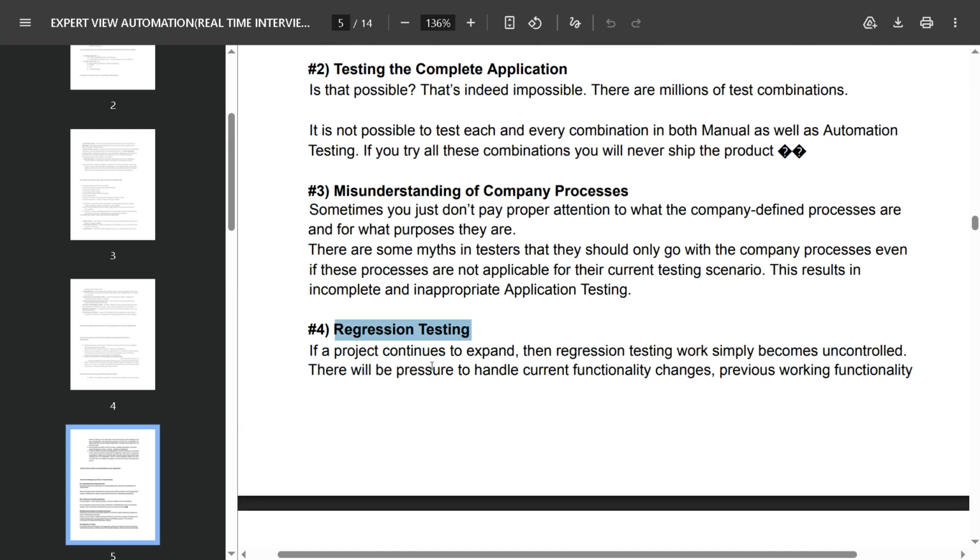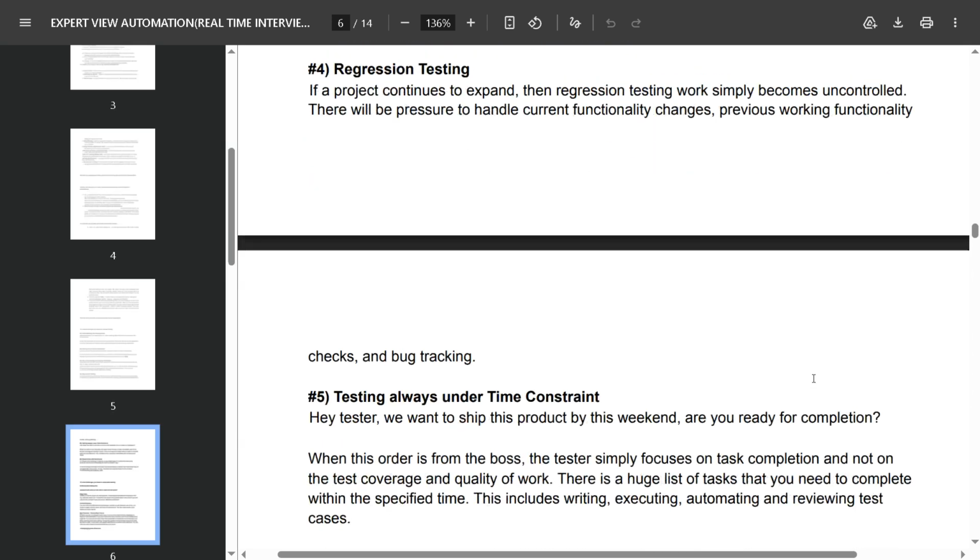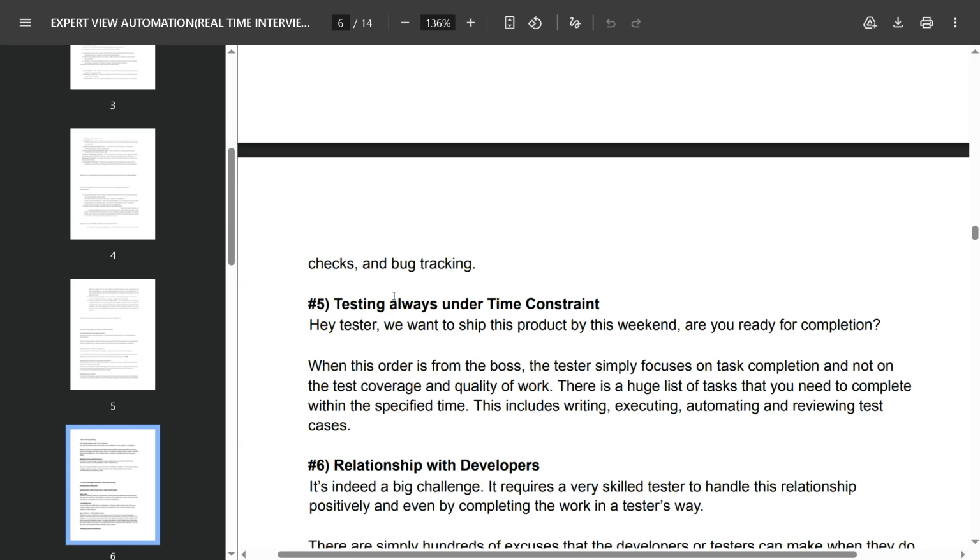Okay, and the regression testing. If a project continues to expand, the regression testing work simply becomes uncontrolled. There will be pressure to handle current functionality changes, previous working functionality check and bug tracking.